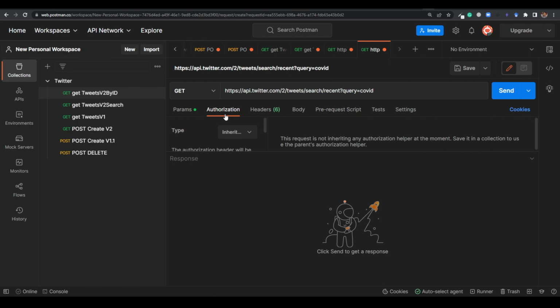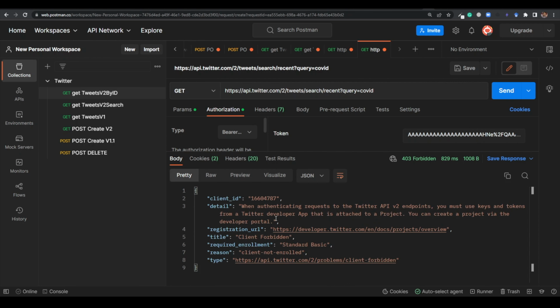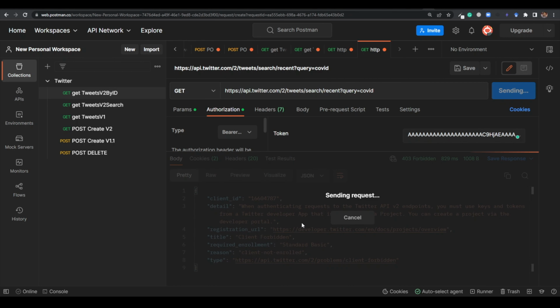It also needs authorization. So I will take a bearer token, which is already pasted here, that I got from this developer account. I will send it and see what I'm getting. Okay, it is saying that this is forbidden. Maybe I'm not using the API that has access to v2, but I will change this bearer token first. I've changed it. I will send the request again.